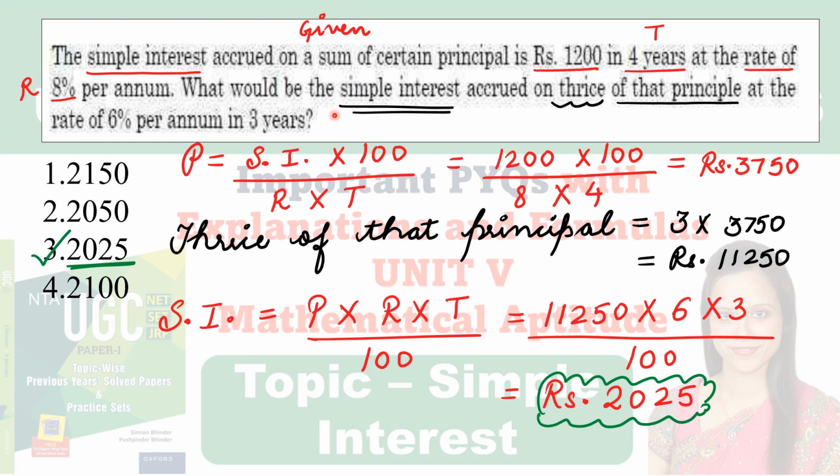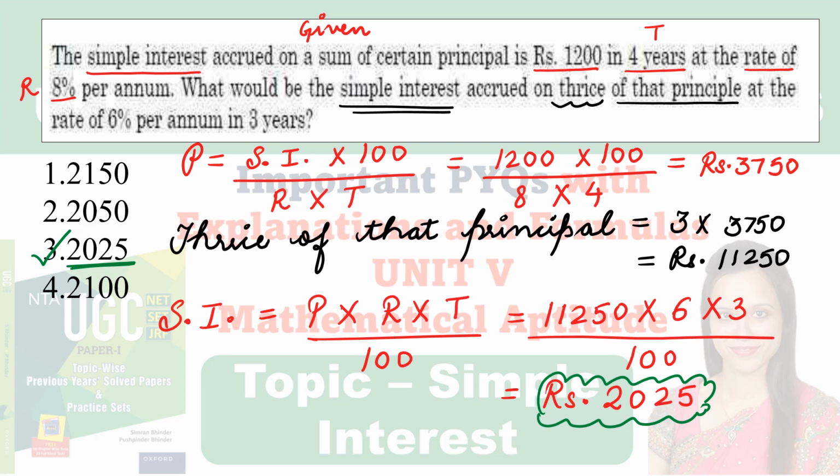Now I have to calculate the simple interest. The basic formula I have written here: principal into rate of interest into time upon 100. So principal, that is thrice, is 11250, into rate of interest, which is given in the question, and 3 years time is also given in the question. Divided by 100, it comes out to be rupees 2025. Again, this question is very simple and the calculations are not at all easy. The only point is, if you read the question attentively, you will be able to attempt it correctly.